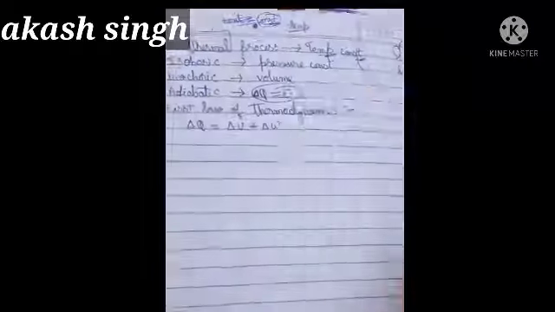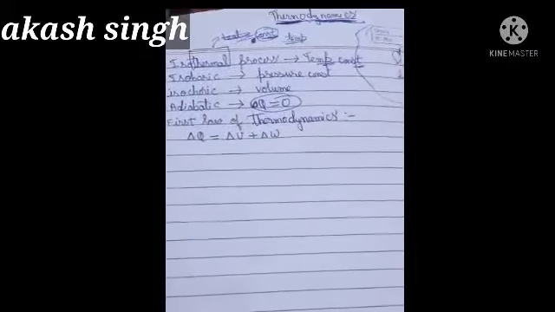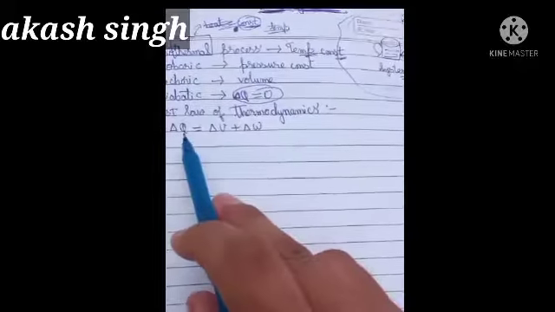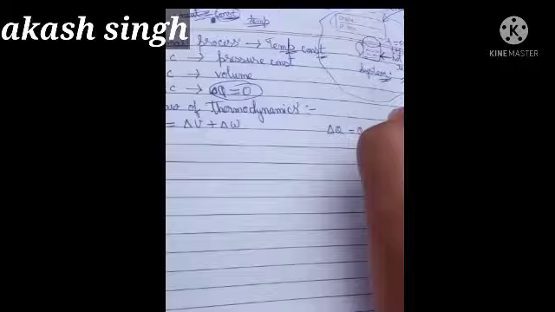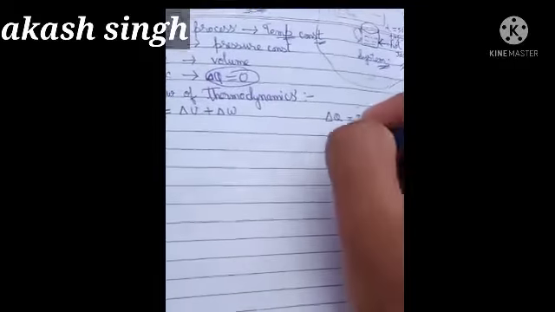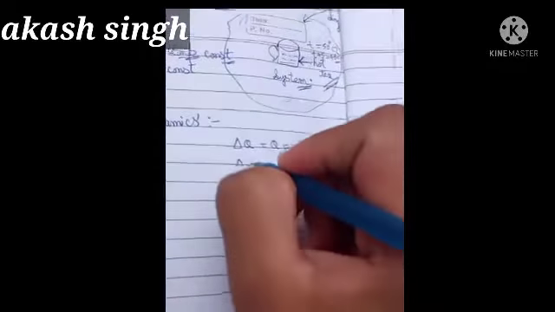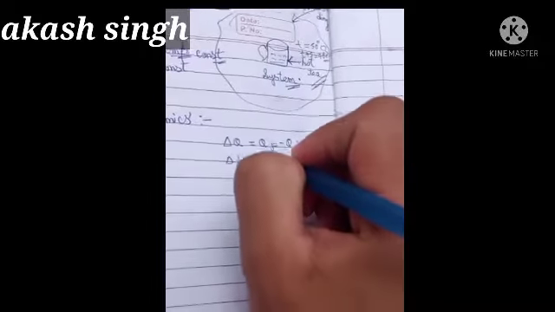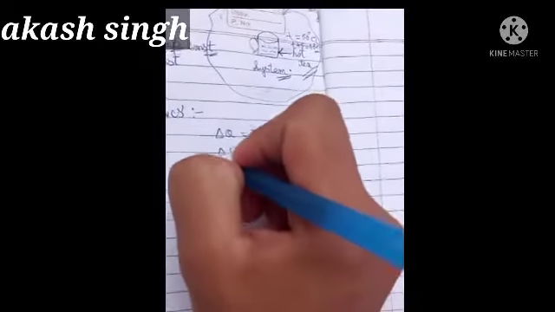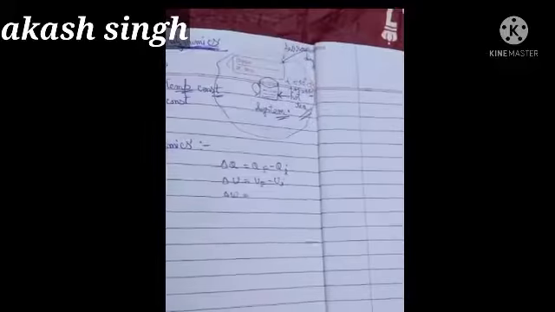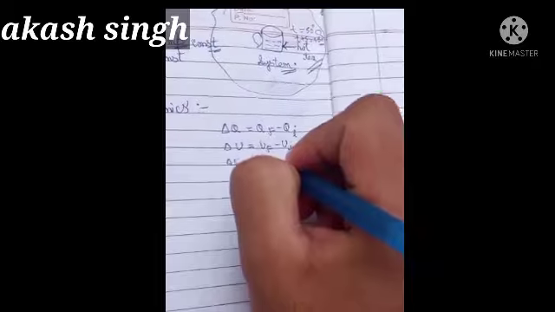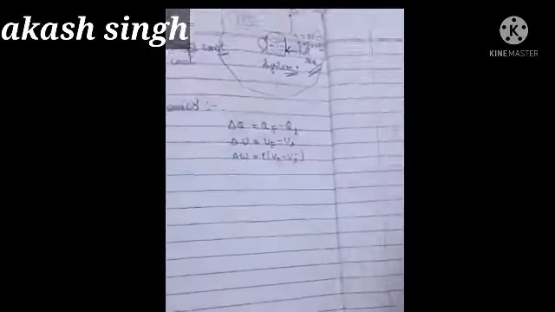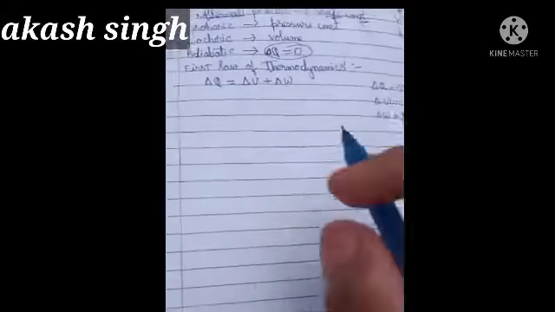So what is change in heat here? Suppose you have supplied energy to the system, then this change in heat will be positive. This change in heat is given by Q final minus Q initial. In the same way, delta U is given by U final minus U initial. In the same way, del W is given by basically P into V final minus V initial. V is here volume and P is pressure. So this is about the first law of thermodynamics.